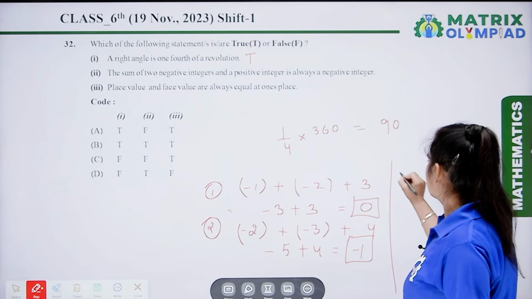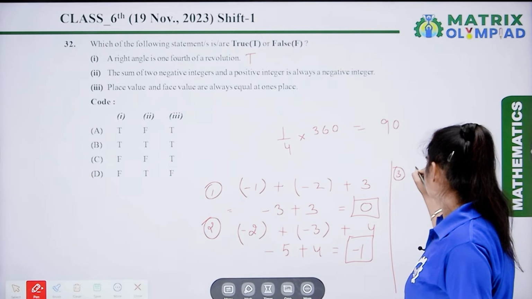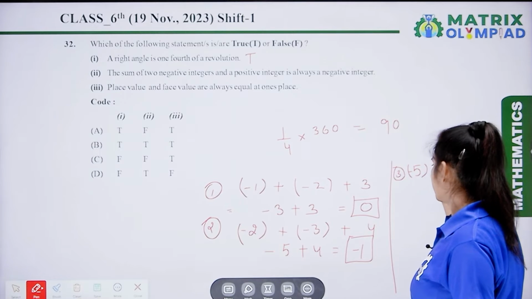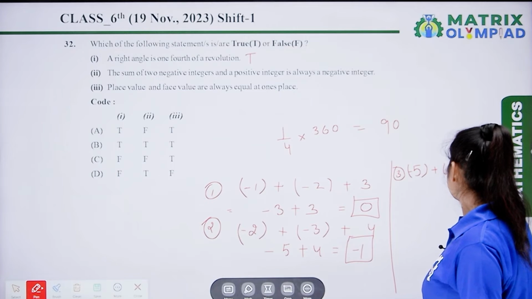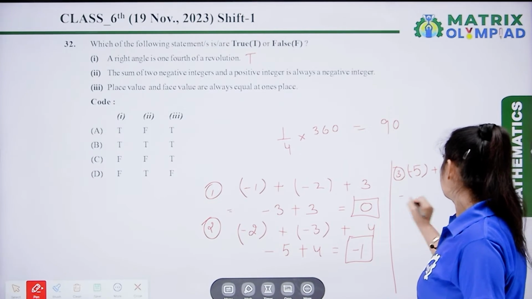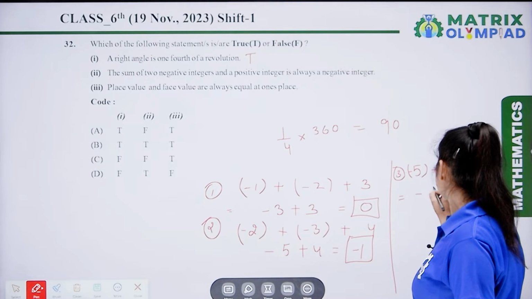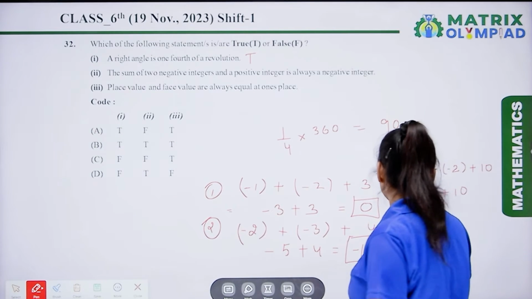And the last example will be -5 plus -2 plus 10. Then the answer will be +3.